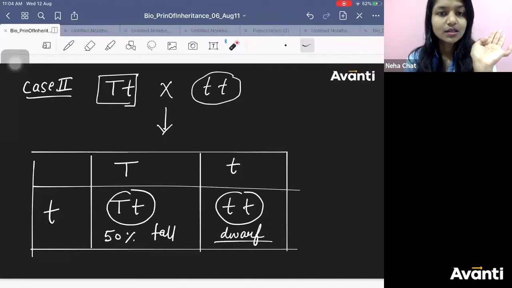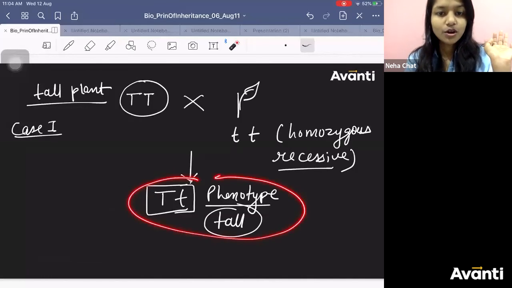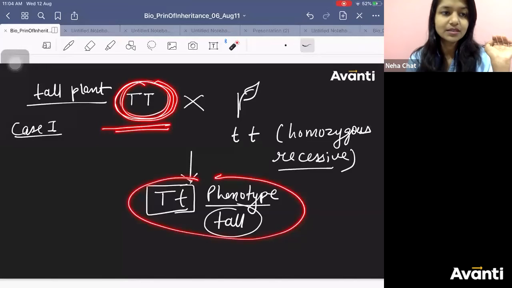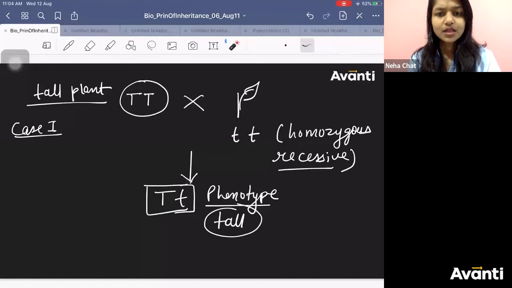How is it going to give you the result? When you get 50% tall and 50% dwarf, what will be the genotype of the dominant progeny? Capital T, small t. If all the progeny you get are tall, what will be the genotype? Capital T, capital T. Got it? Yes or no?